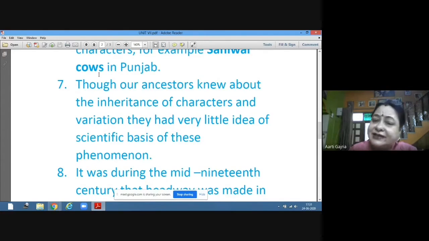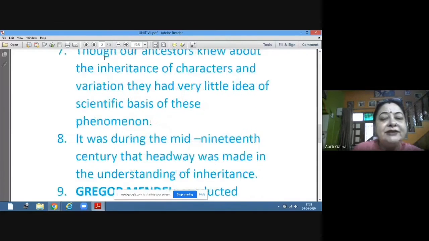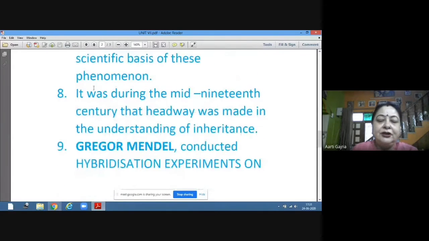All these things were not known, but still they had some idea that these traits are coming from parents to the progeny, and they exploited this by selectively breeding different varieties. It was during the mid-19th century that headway was made in the understanding of inheritance.